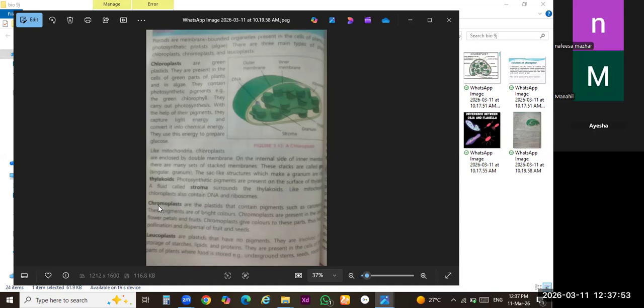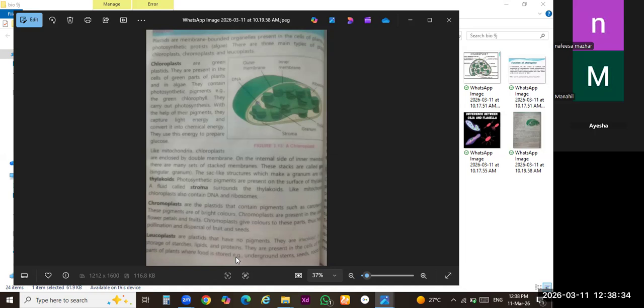Then mark the heading of chromoplast. You can underline the basic features and basic functions of these chromoplasts. It imparts colors other than green. Okay. Next, mark the heading of leucoplasts. Also write down their important features, like having excellent capacity to store material like lipids, starch, proteins in stems, seeds, roots, fruits. Clear?